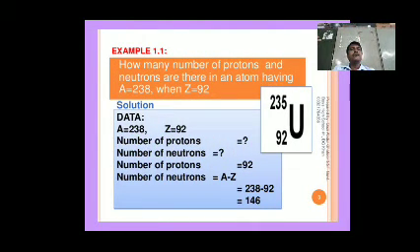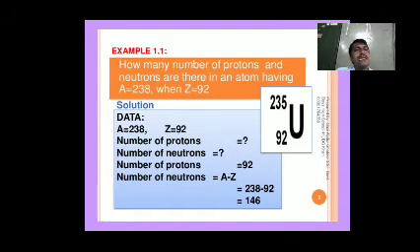How many protons and neutrons are there in an atom having atomic number 92 and atomic weight 238, uranium?